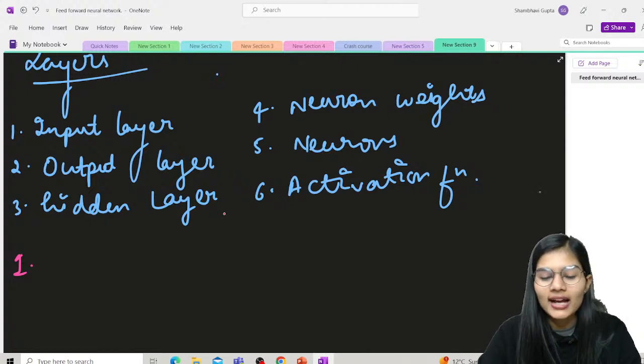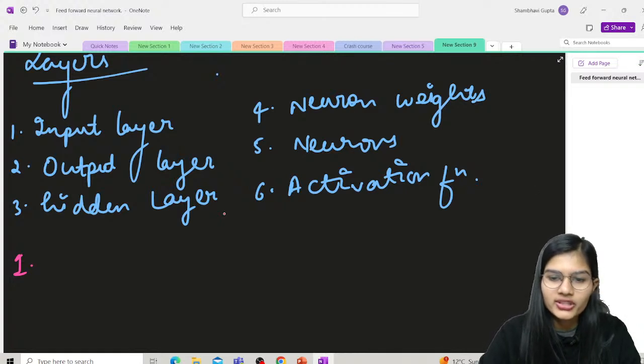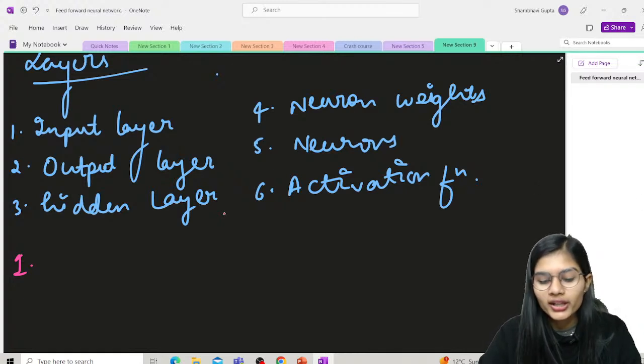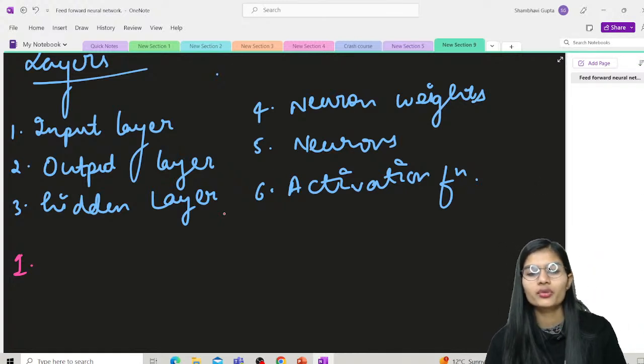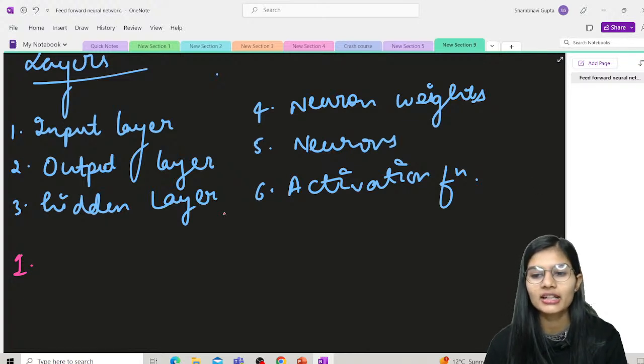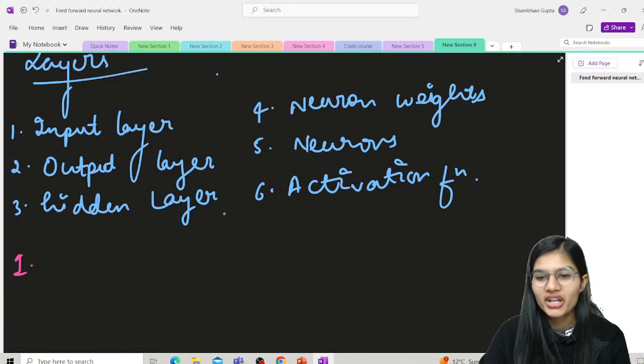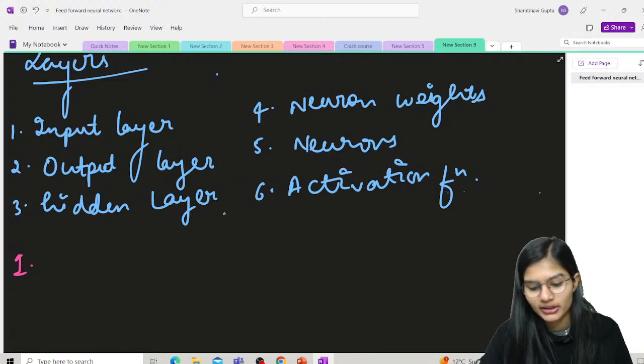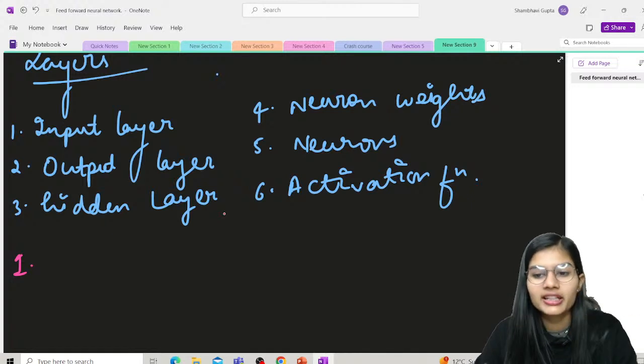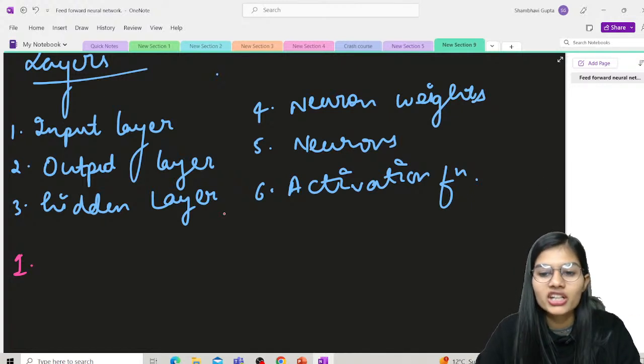Weights are normally between 0 and 1, with the value lying between 0 and 1. So what are neuron weights? Neurons get connected by a weight, which measures the strength or the magnitude, similar to linear regression coefficients. Input weights can also be compared. The weight is normally between 0 and 1. This is what neuron weights are.